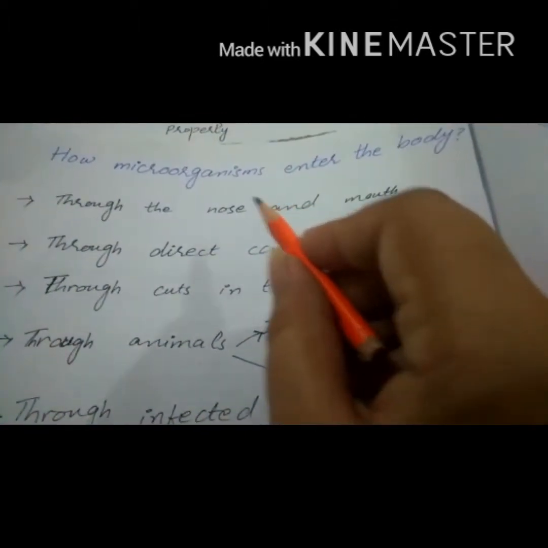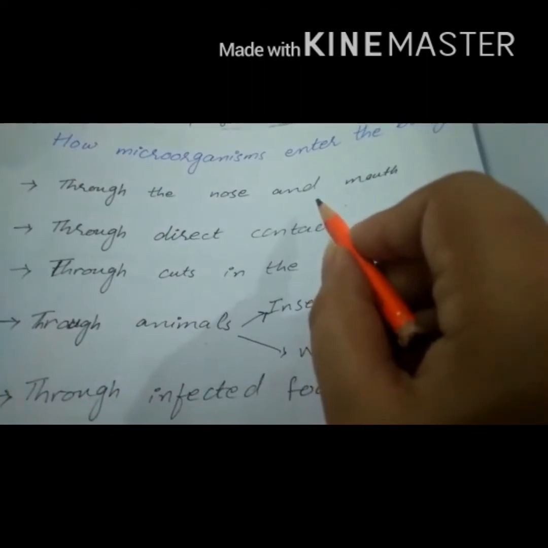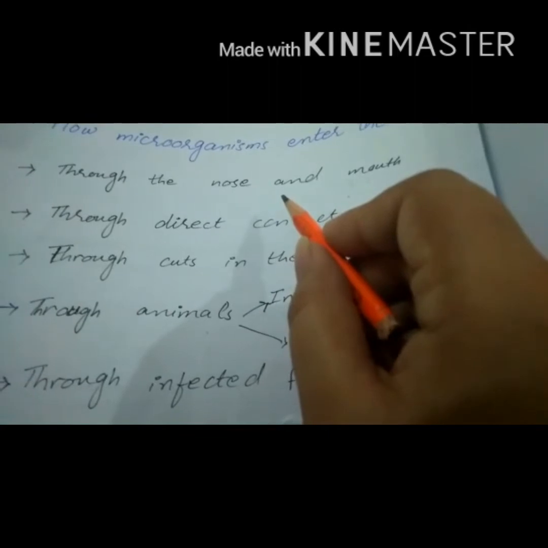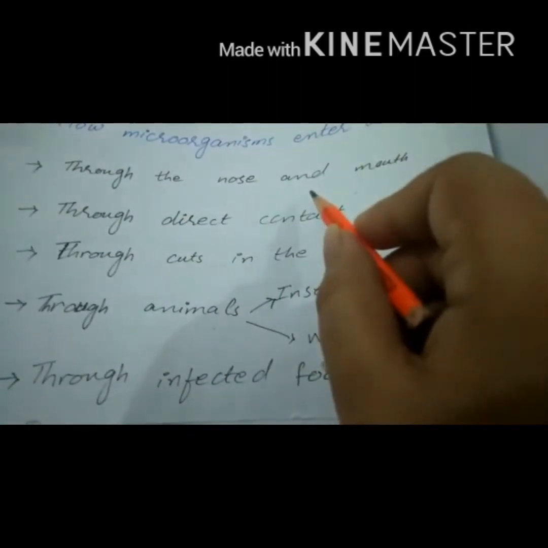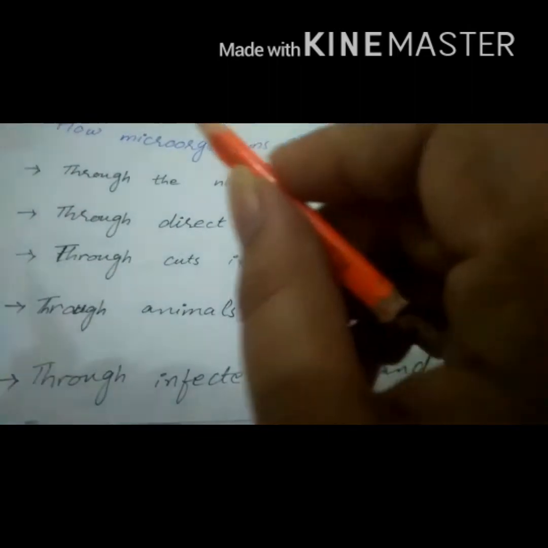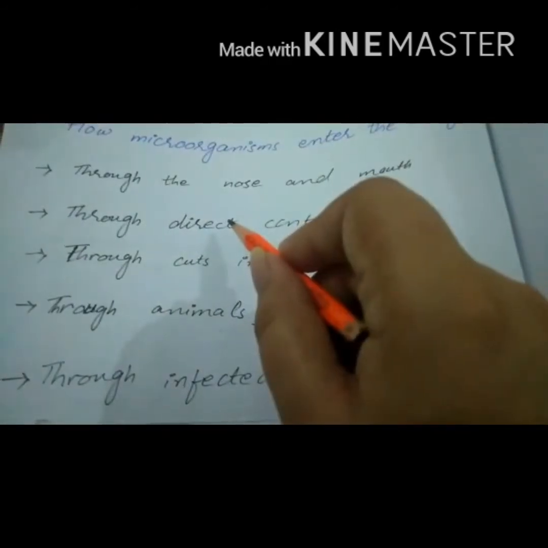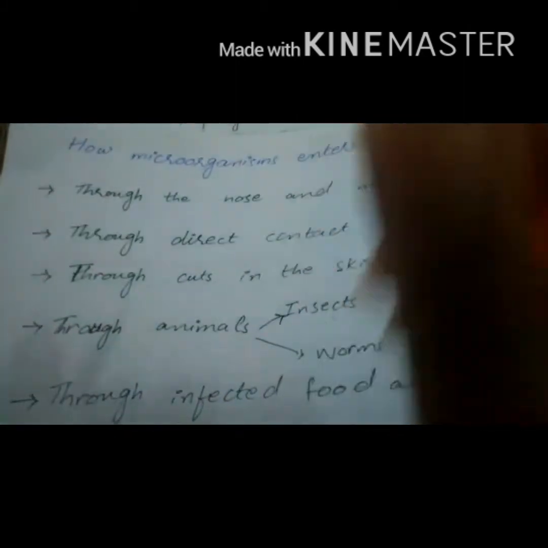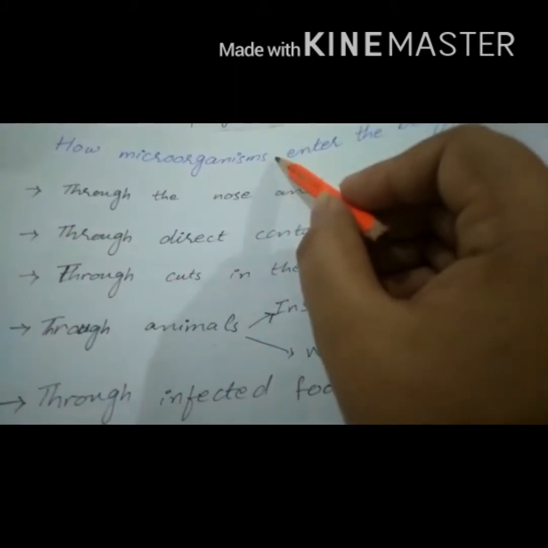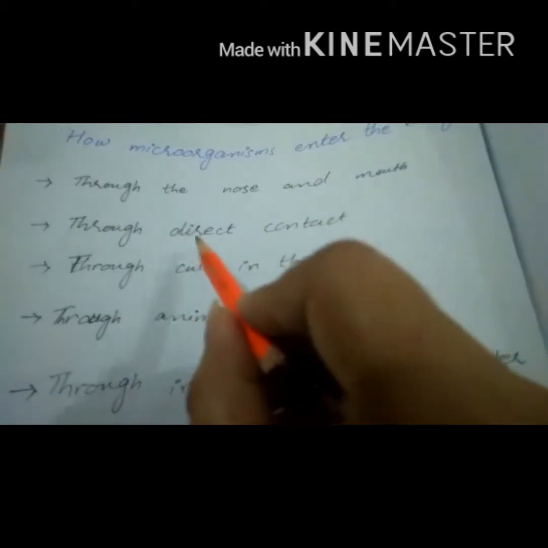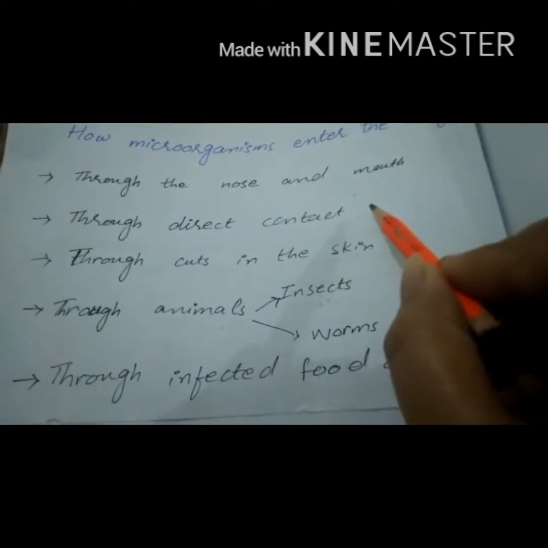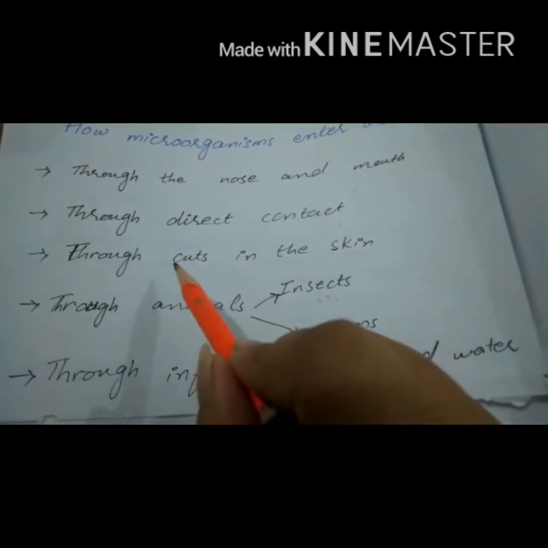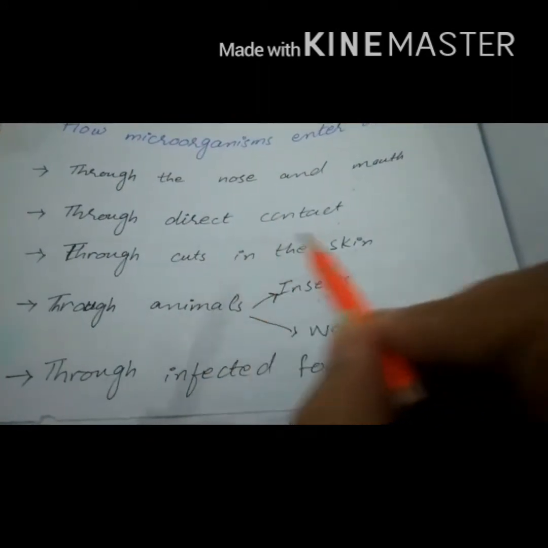Microorganisms enter the body of living things through the nose and mouth. For example, when an infected or ill person coughs and sneezes, germs enter the air. What will happen? When a healthy person breathes in such air, the germs enter the body of the healthy person. Microorganisms also enter the body through direct contact with body fluids like blood. They also enter the body through cuts or scratches on the skin.